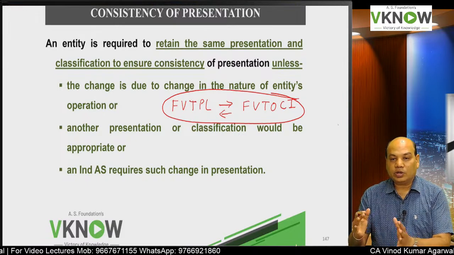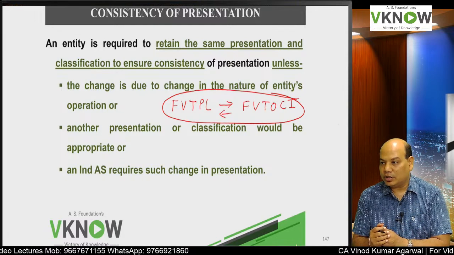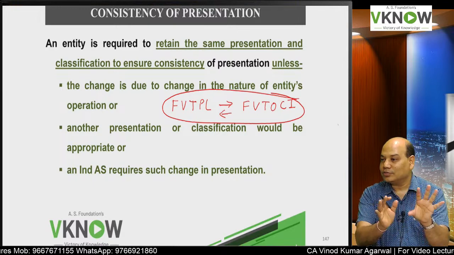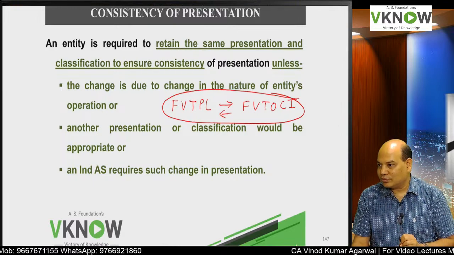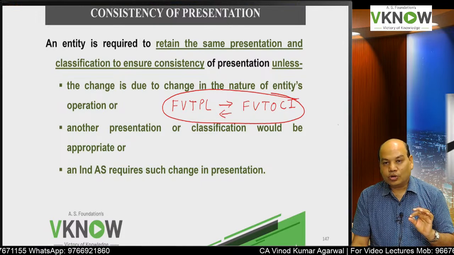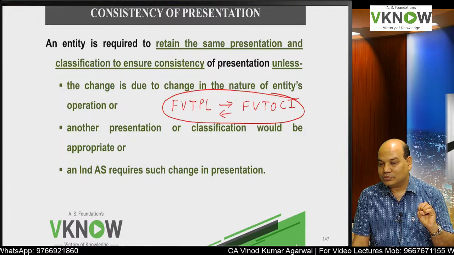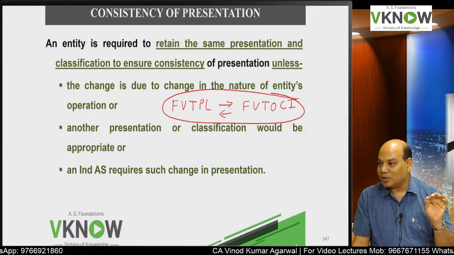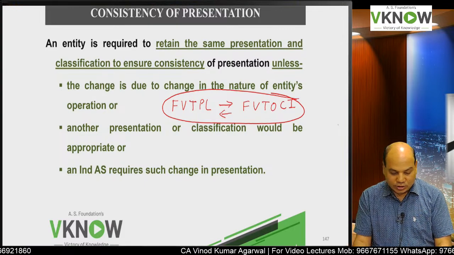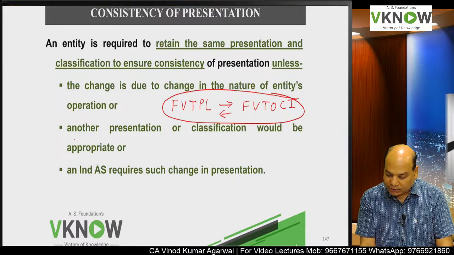So sometimes it is possible. Or for example, you were earlier selling cars, so that was your inventory, but then you have decided to use some cars for rental business. It will become a PPE item now. Is it right? Or you may use some car for the senior management people. So it will become property, plant and equipment. So that way, sometimes due to change in nature of operation, we can change the classification.